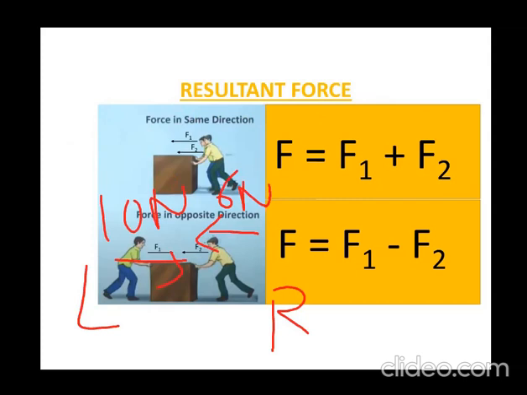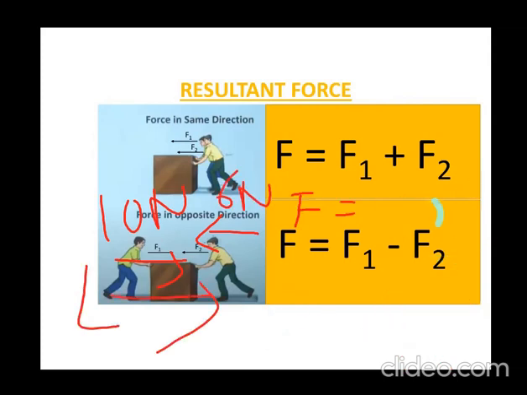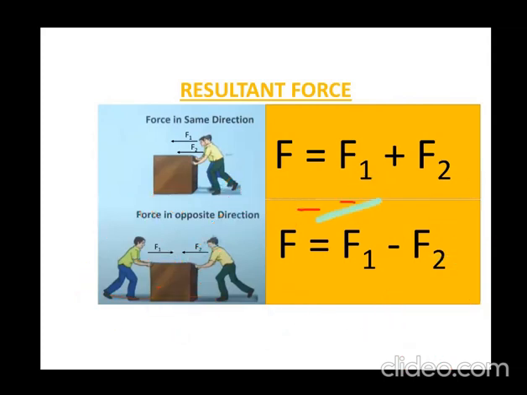So if you want to find the total force here, you will find it by subtracting the two, because their direction is opposite. So here children, F equals 10 minus 6, that is 4 Newton towards, what will the direction be, beta? Towards the right, because the force on the right side, that is 10 Newton, is more. So this is how you are going to find the resultant force.